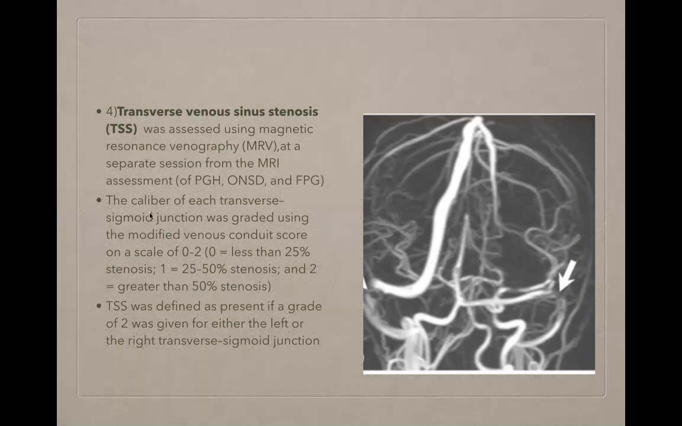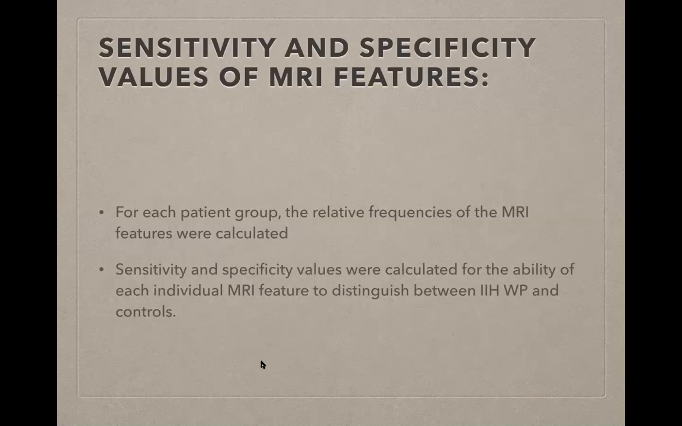So now the caliber of each transverse sigmoid junction was also graded using the modified venous conduit score. A grade of 0 would say that there is less than 25% stenosis. A grade of 1 indicates 25 to 50% stenosis, and a grade of 2 indicates greater than 50% stenosis. So TSS was defined if a grade of 2 was given either for the left or the right sigmoid junction. So these were our 4 MRI features.